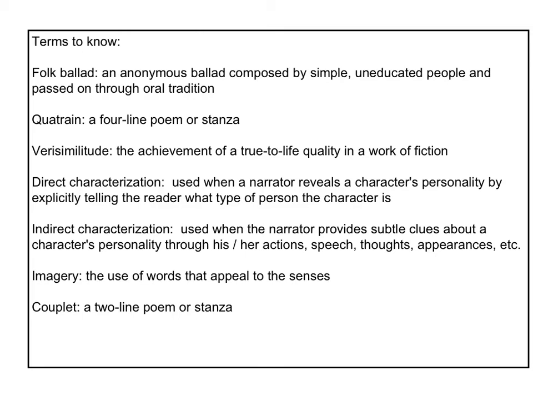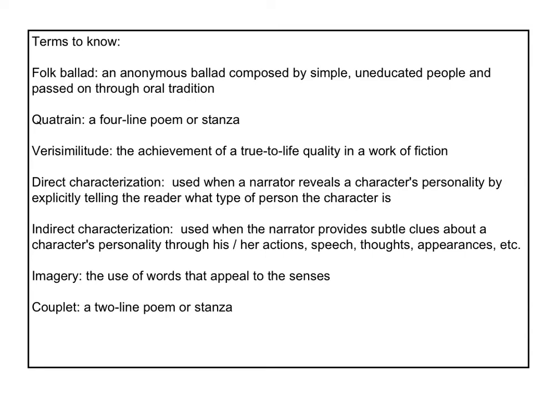The quatrain, which is a 4-line poem or stanza. Verisimilitude is the achievement of a true-to-life quality in a work of fiction. We're going to see that when we read Chaucer. Also in Chaucer, we'll see both the direct characterization and indirect characterization we've studied already.